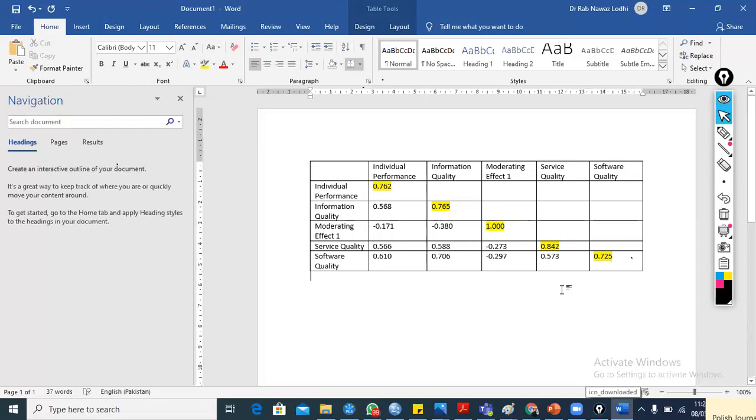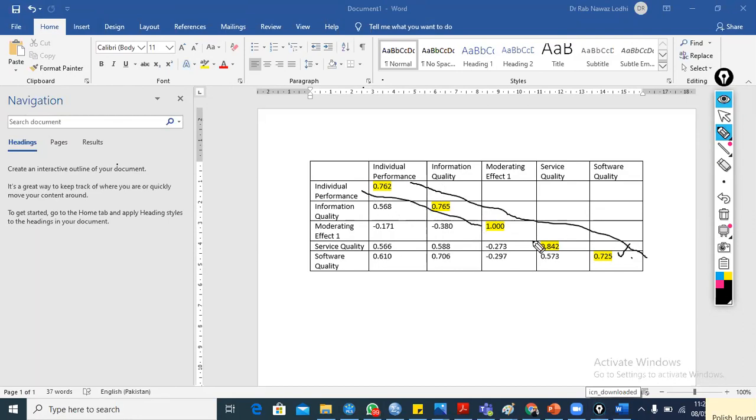Unfortunately, we cannot compare the last diagonal value with the other constructs' values. This is a single value, but we can say that this is a very large value, so there should not be a problem of discriminant validity construct wise. This is the diagonal value, and this is the off diagonal value. The diagonal value should be greater as compared to these off diagonal values. So this diagonal value, information quality with information quality, is greater.